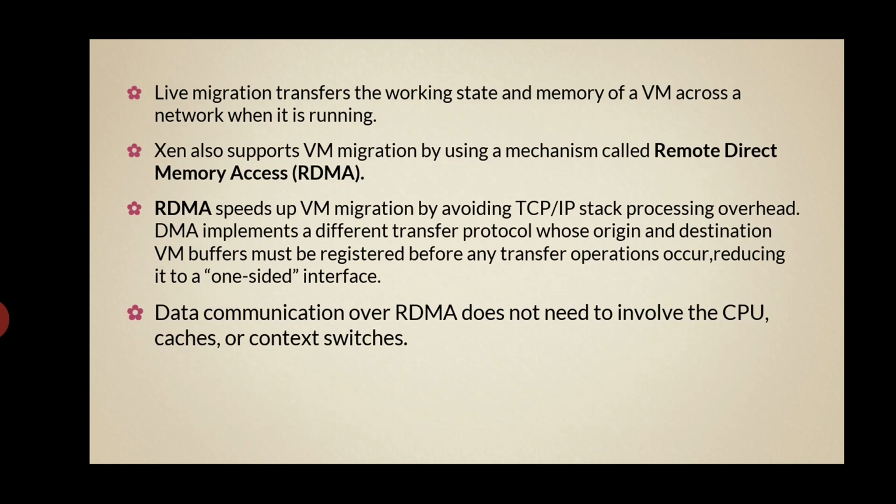It speeds up virtual machine migration by avoiding the transmission control protocol and internet protocol stack processing overhead. This direct memory access implements a different transfer protocol, whose origin and destination virtual machine buffers must be registered before any transfer operations occur. By using this, we reduce it to a one-sided interface. So the data communication over remote direct memory access does not need to involve the CPU caches or context switches.